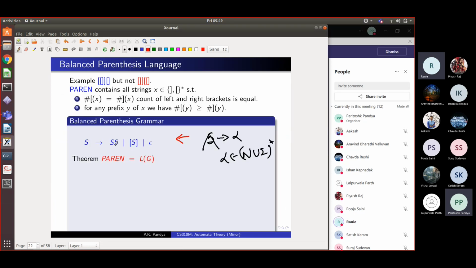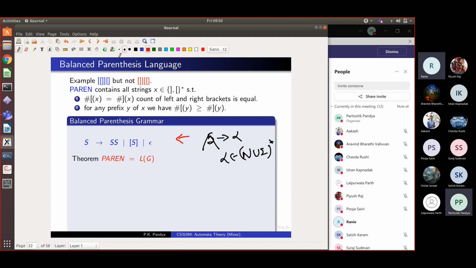What about S goes to epsilon? Is it a terminal rule or a doubling rule? It doesn't go to two non-terminals, capital A B, and it also does not go to a terminal symbol. It goes to the empty string. So this is also not a terminal rule. So this grammar is not in Chomsky normal form, correct?